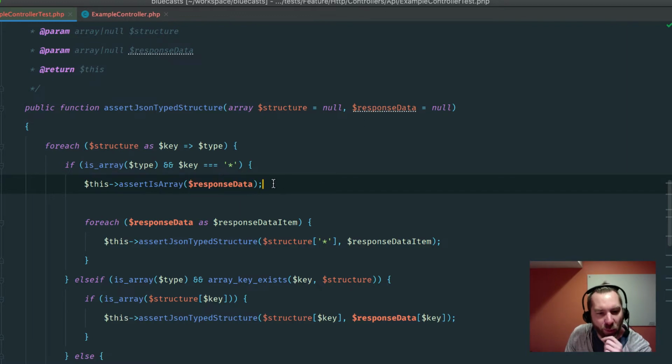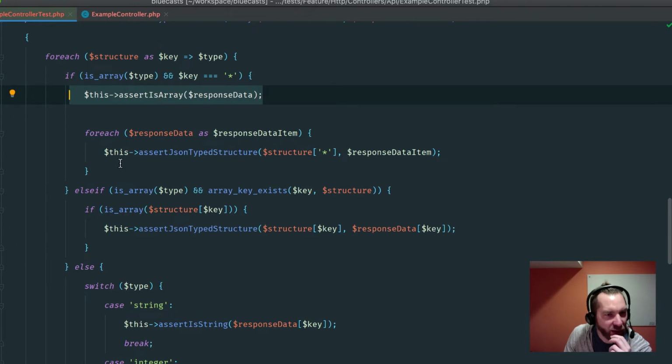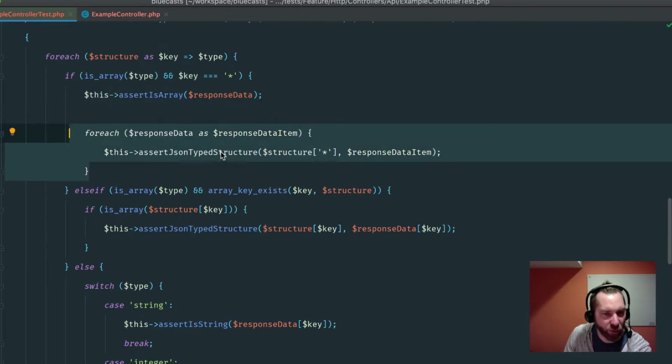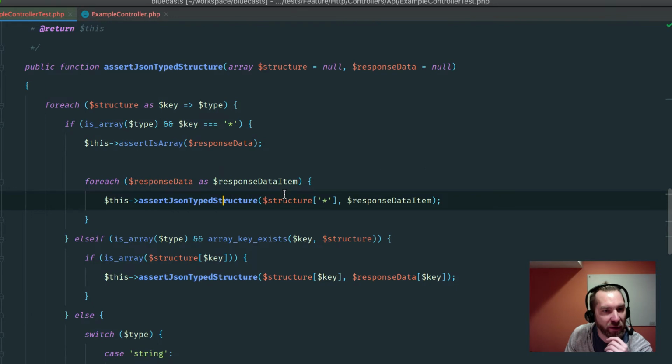I don't know when you would get in here, to be honest. We'll have to come back to that. But anyways, it just loops over recursively anyway, and jumps over the structure, so it's not really a huge deal. It's just interesting that it does that.